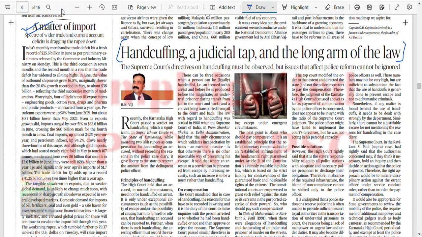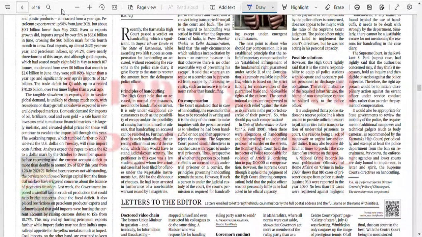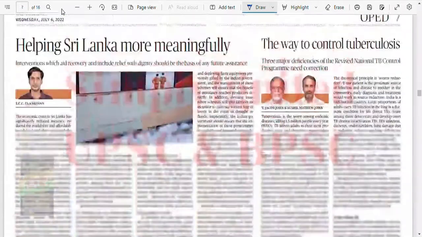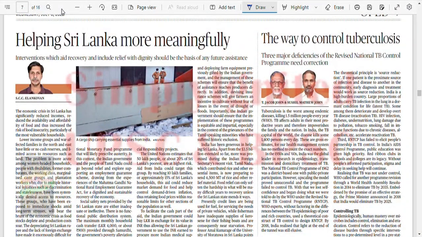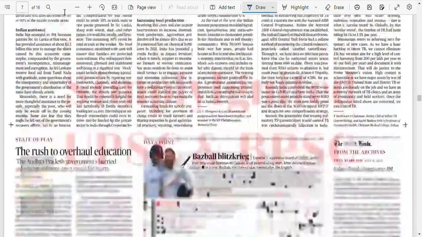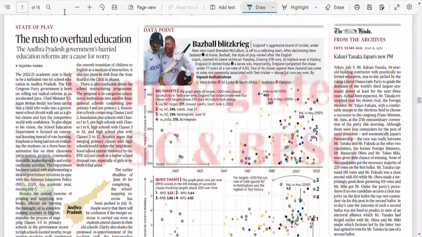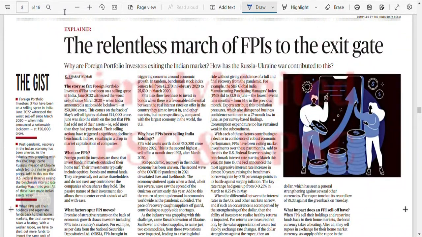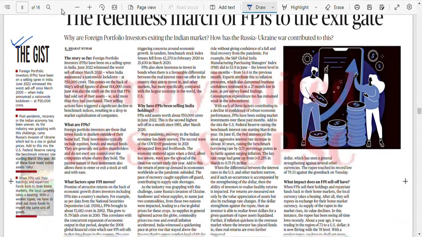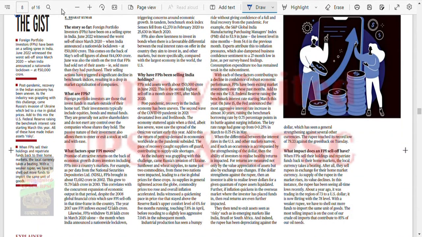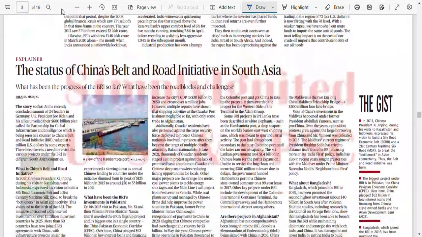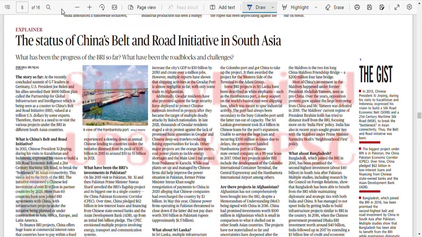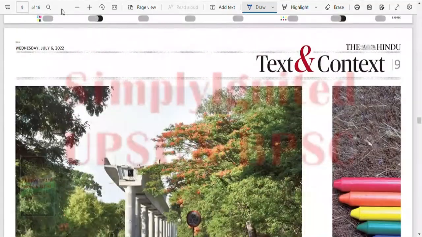As per the examination, it is very less probable that it would come. The ways to control tuberculosis, very important. TB burden, health related. Let's see. The relentless march of FPI to the exit gate. We'll see the gist because we have discussed it many times. If required, we'll go inside also. Just the gist of BRI. We don't have many things to write here.